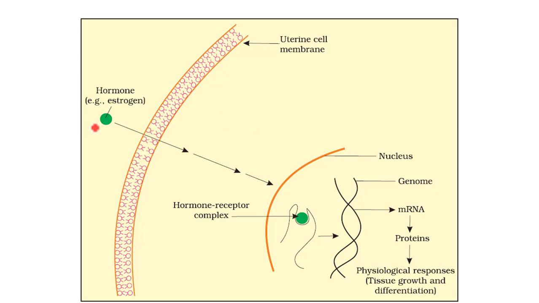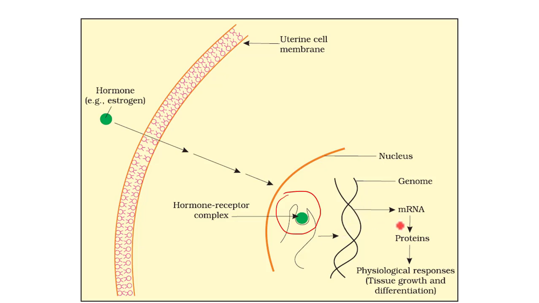So again, in this case there is estrogen. Estrogen is a steroid hormone which can pass through the lipid bilayer as it is lipid soluble. So it enters and binds to the receptor. In this case they have shown a nuclear receptor. So there is formation of hormone receptor complex. Now this hormone receptor complex binds to DNA as shown earlier, and then alters the gene expression process.